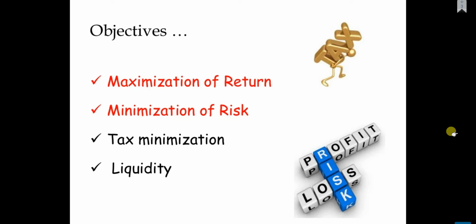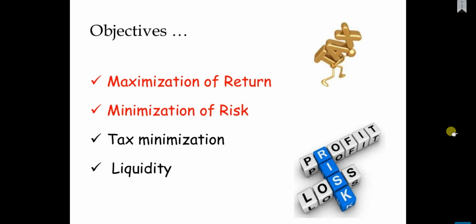Risk. Risk, we can say, is the opposite of safety as well. Safety and risk are different words altogether. Right. So the risks are similar to those of government bonds.